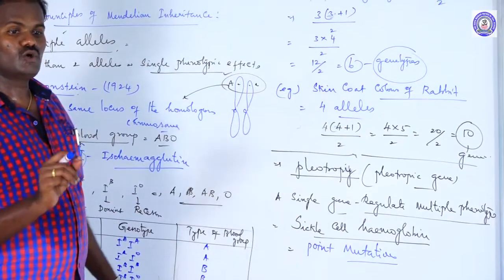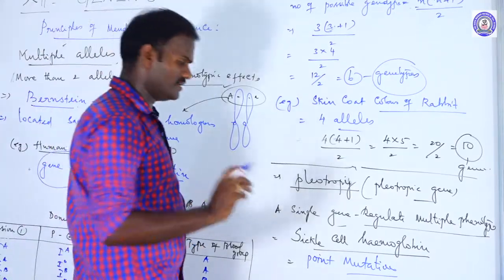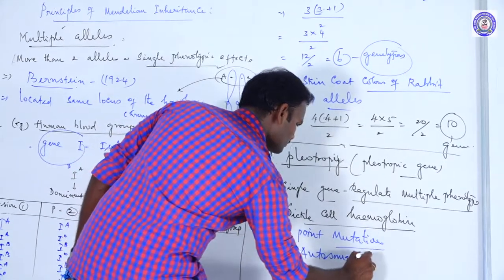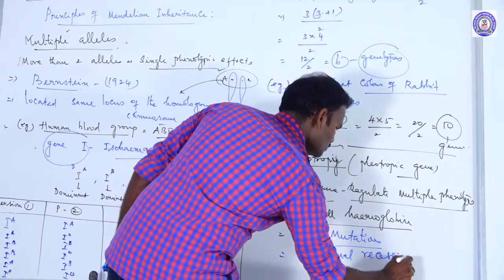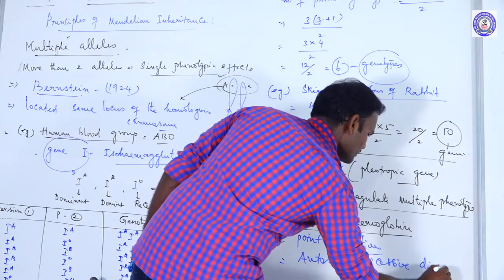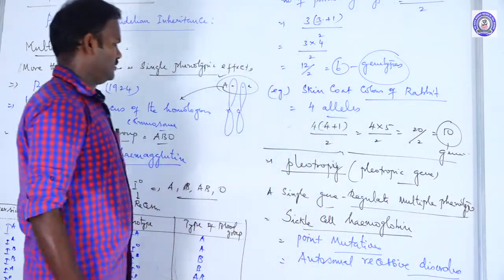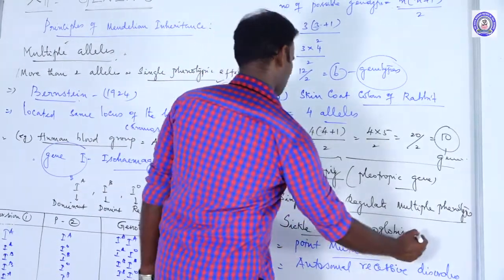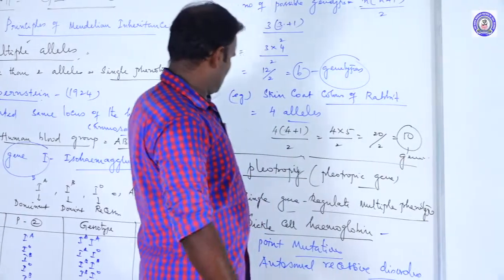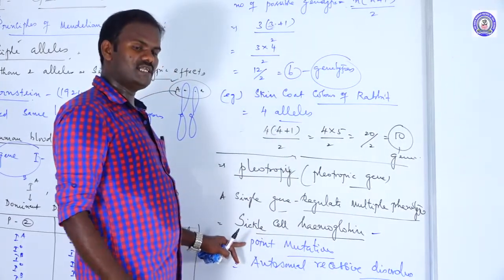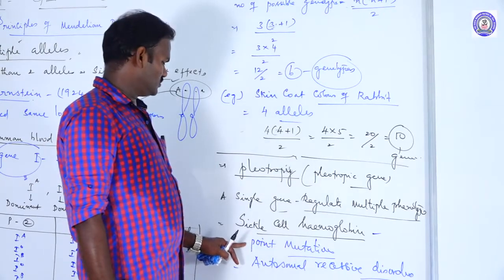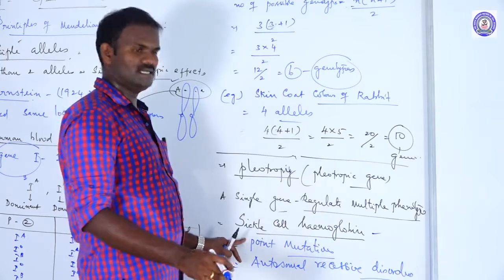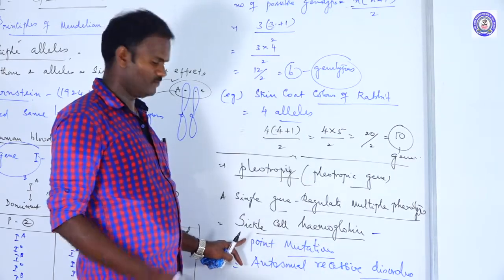It is one of the autosomal recessive disorders. As a result, the shape of the RBC changes. Due to the mutation of a single gene, the shape of the RBC changes into a sickle shape. These are called sickle cell hemoglobin.